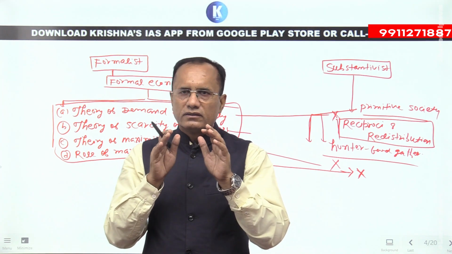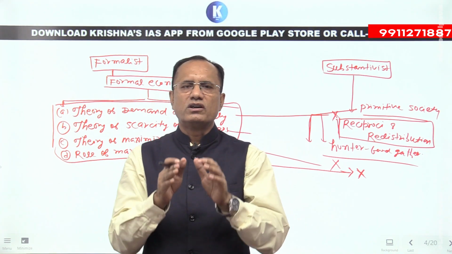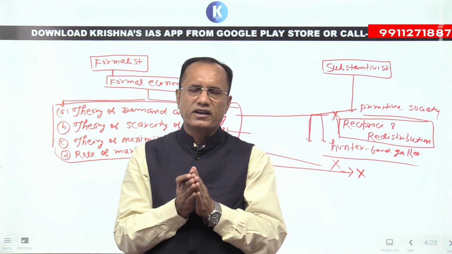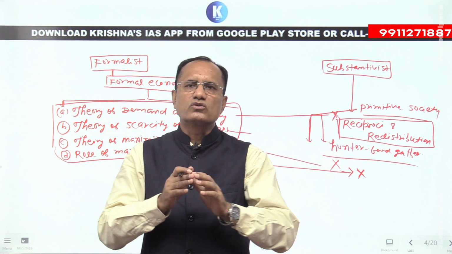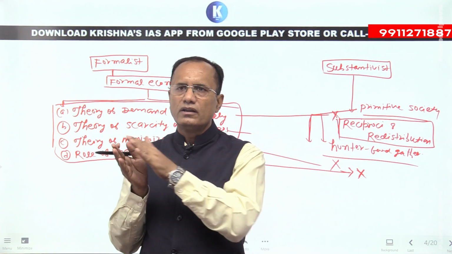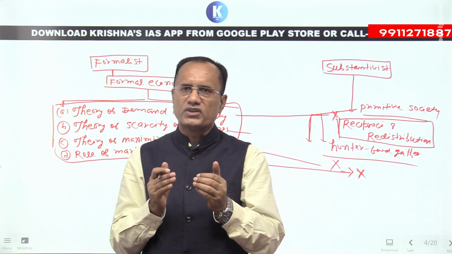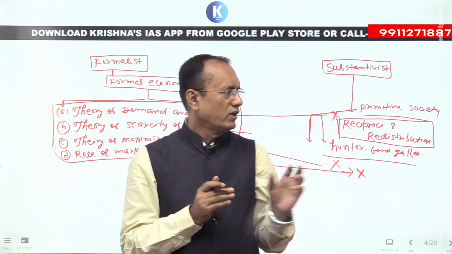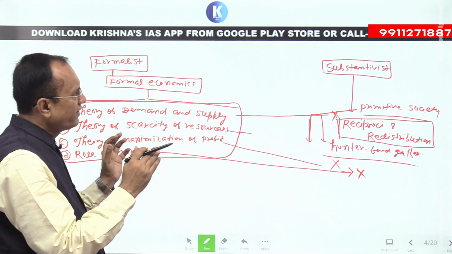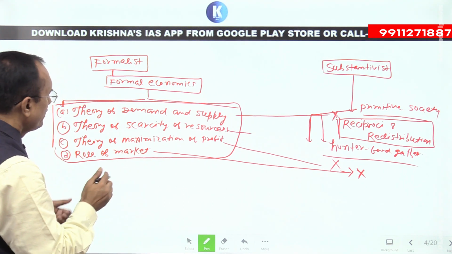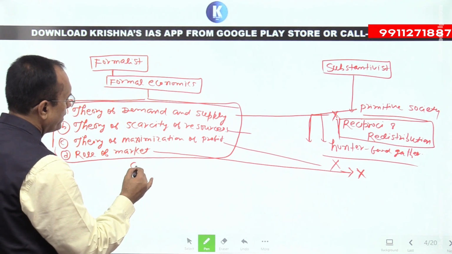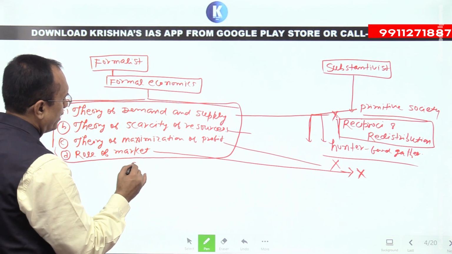The role of the market in primitive society is quite different from that in modern capitalist society, right? So they have a different approach towards the economic system.